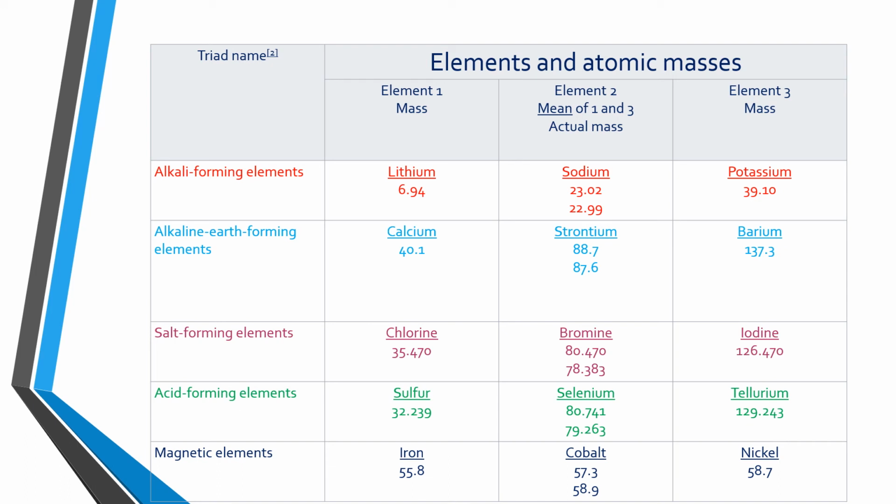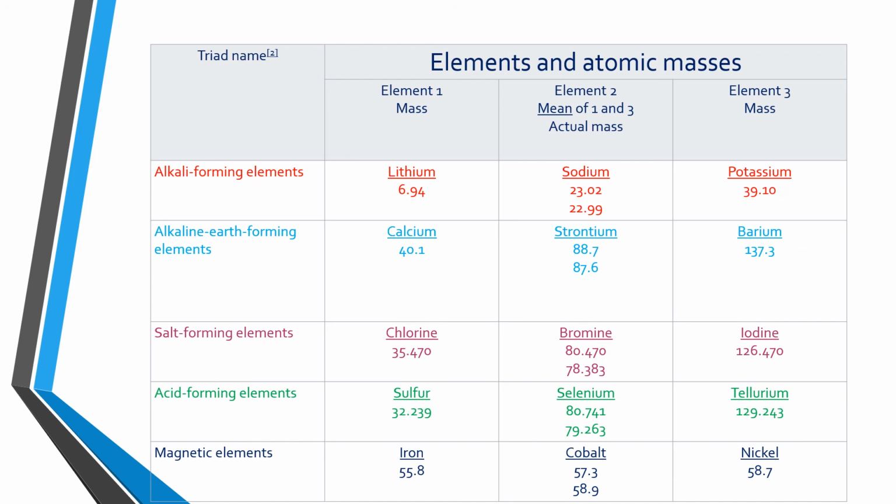Then chlorine, bromine, iodine. Like this we can give a few examples. But here we are not getting the exact value as we got for the first example. Somewhere we are getting a difference also. That was a drawback of this classification.